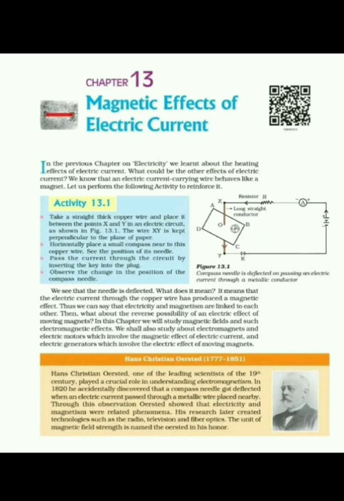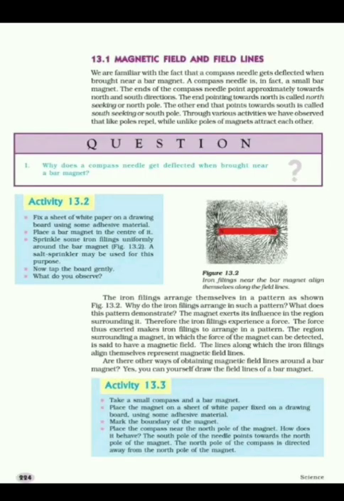What is electricity? Electricity is the flow of charge, and it is a form of energy. Magnetism is what? Property of a magnet producing power of attraction under certain conditions. As I told, there are many devices which are based on this magnetic effect of electric current, such as electromagnet, electric motor, all these. Now we will discuss magnetic field and field lines.